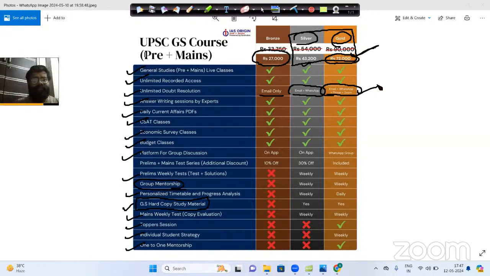See, the kind of privilege or facility IAS Origin is providing you is very, very unique in today's market. If you are studying any of the GS subjects like polity or geography from any faculty, and you want that faculty's time for clearing your doubts after the class, it is very, very impossible. But IAS Origin is providing you that unique feature.